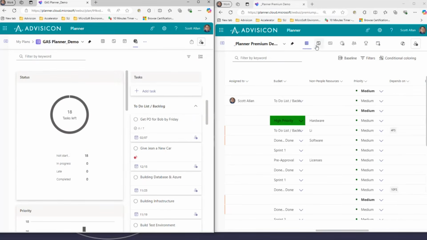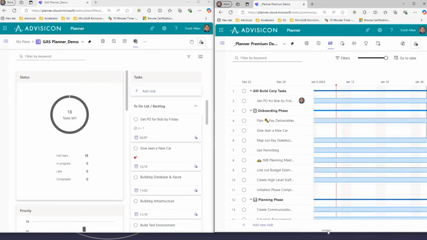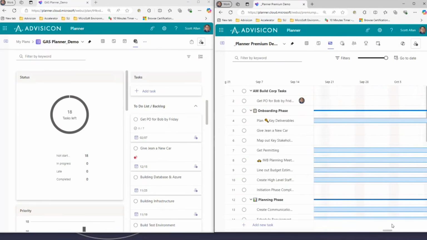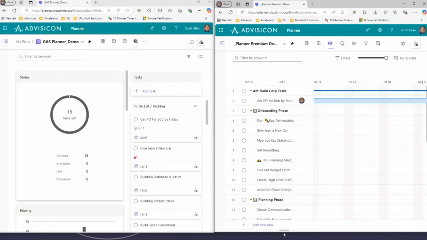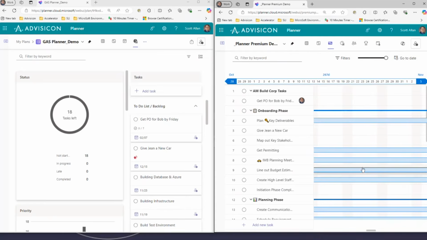Over here in Planner Premium, we've seen the grid view, we've seen the board view, now we look at the timeline view. This is more along the lines of the Gantt chart that you would get within Microsoft Project. So we can see these tasks go, and we have the Gantt chart view, and we have a timeline that we can change things to. So we get more detail in Microsoft Planner Premium than we would in Microsoft Planner.